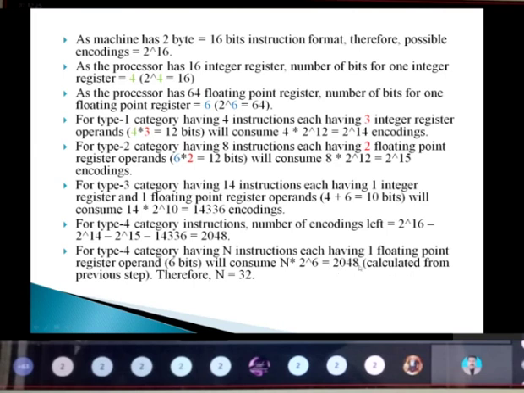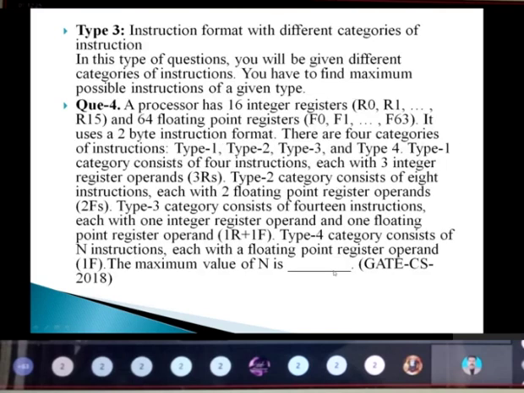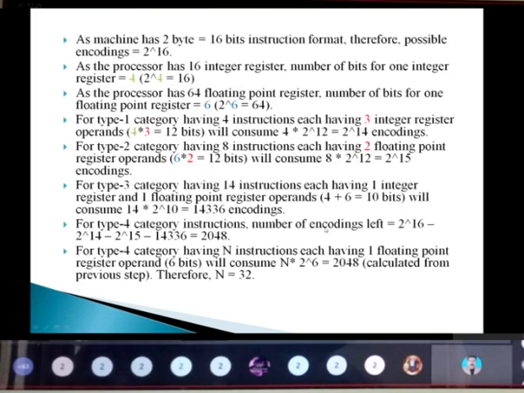I know the full value, that is 2048, which I have taken from the previous categories. For this type 4 category, I need to calculate the number of encodings left, and from that I need to calculate the number of instructions.